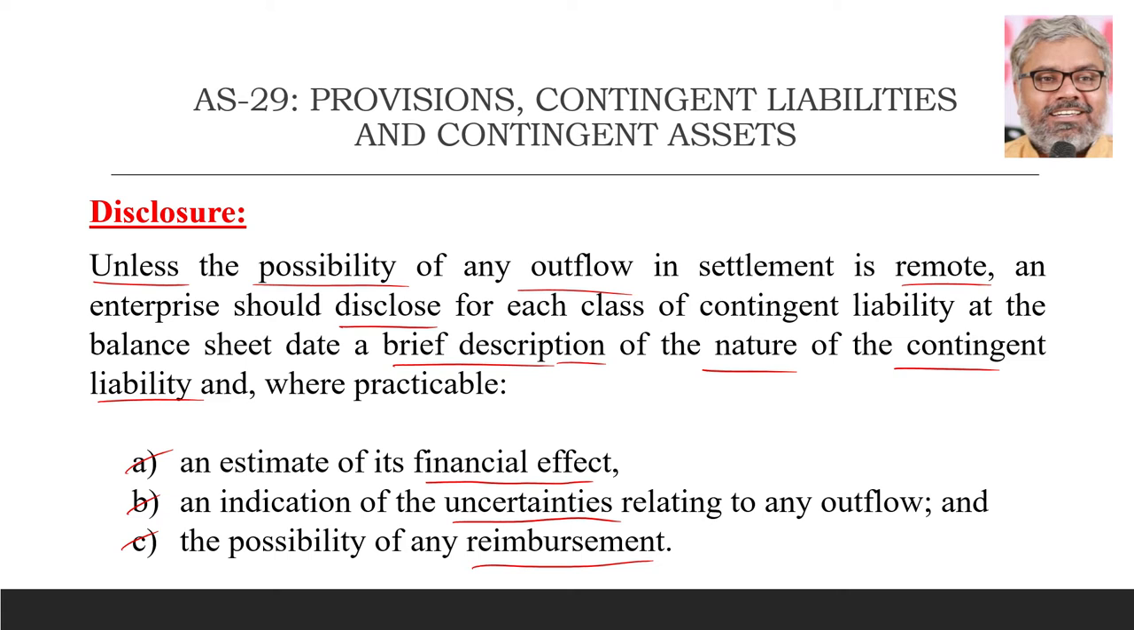This disclosure is also not required if the possibility of outflow in settlement is remote. If it is not remote, then the enterprise should definitely disclose a brief description of the contingent liability, the nature of the contingent liability, what the financial effect of that is, what the uncertainties related to that are, and whether there is any possibility of reimbursement. All these things have to be disclosed in respect of contingent liabilities in the notes to accounts of the company's balance sheet.